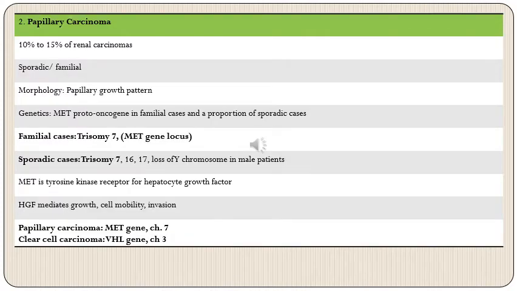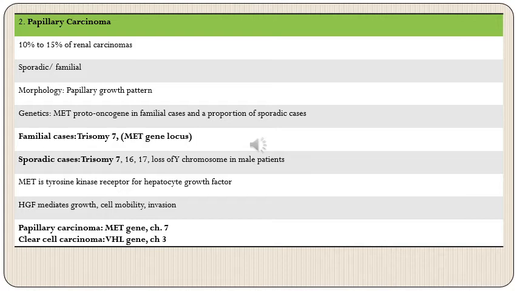Next is papillary carcinoma. These account for 10 to 15% of renal carcinomas. Just like clear cell carcinoma, they can be sporadic or familial cases. On morphology, there is a papillary growth pattern. That is why the name papillary carcinoma. In genetics, there is involvement of the MET proto-oncogene in familial cases, whereas in sporadic cases, only a proportion of the cases will have involvement of this MET proto-oncogene.